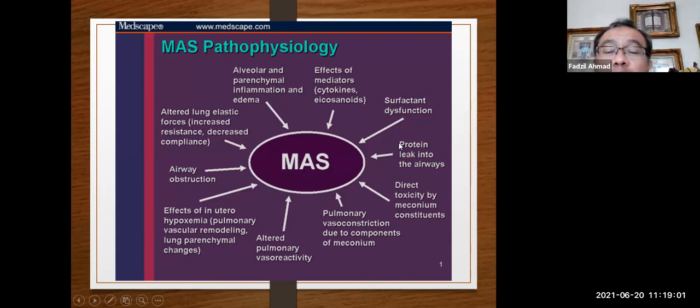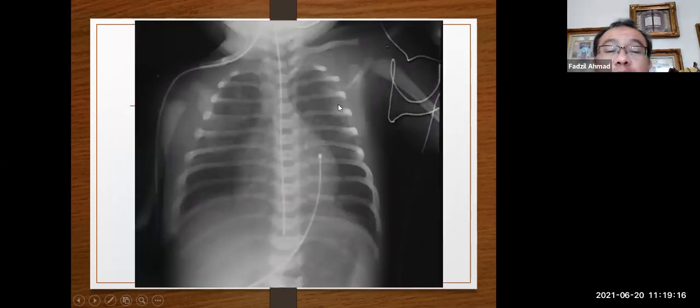It also involves chemicals, destruction of surfactants, leaking of proteins, pulmonary vasoconstriction, intrauterine hypoxia, airway obstruction, and so on.